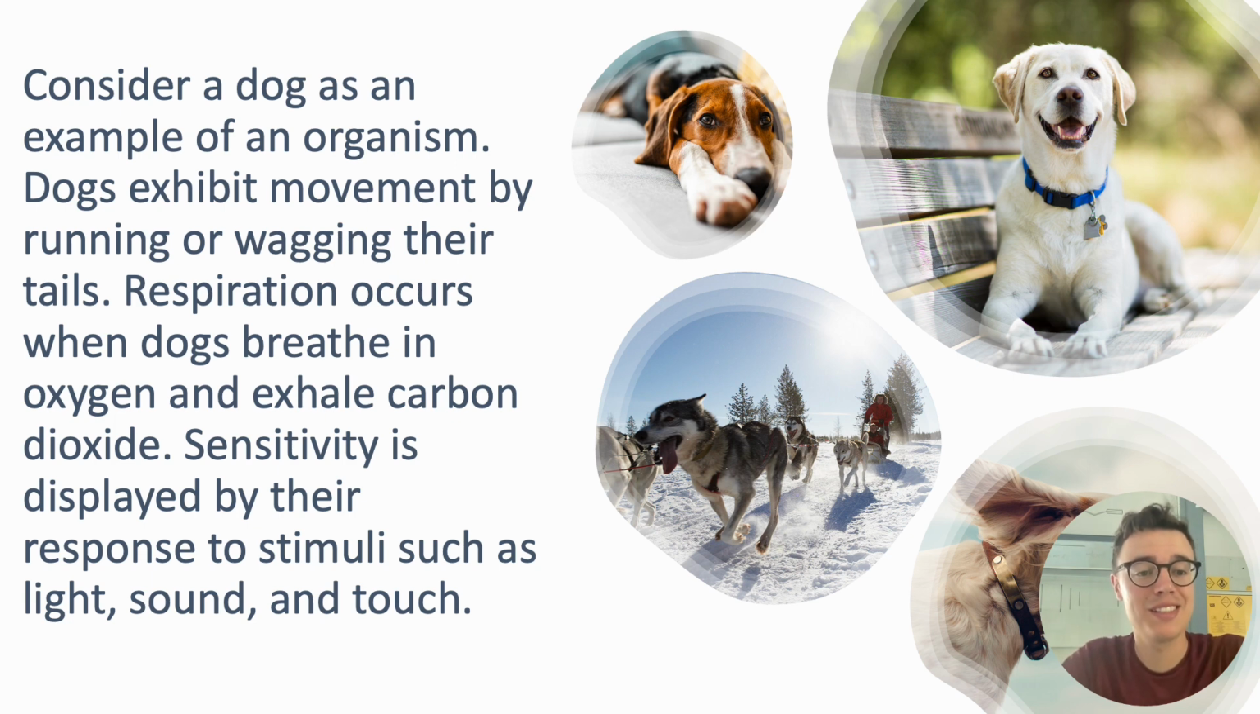Consider a dog as an example of an organism. Dogs exhibit movement by running or wagging their tails. Respiration occurs when dogs breathe in oxygen and exhale carbon dioxide. Sensitivity is displayed by their response to stimuli such as light, sound, and touch.